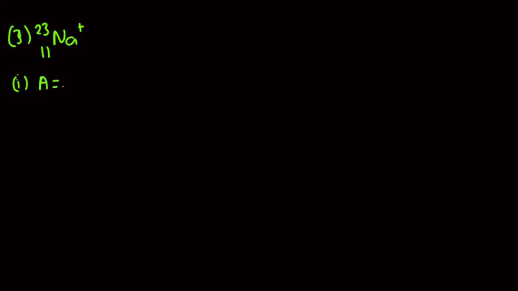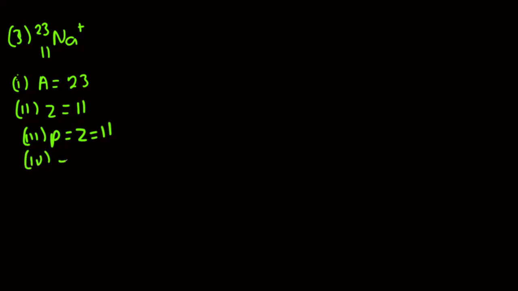Remember, mass number is always the superscript, which is 23. The atomic number is a subscript, which is 11. The proton number, whether it is positive or negative, is the same as the atomic number, which is 11.